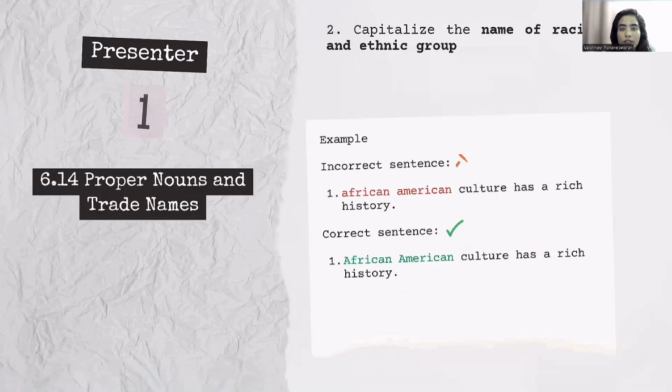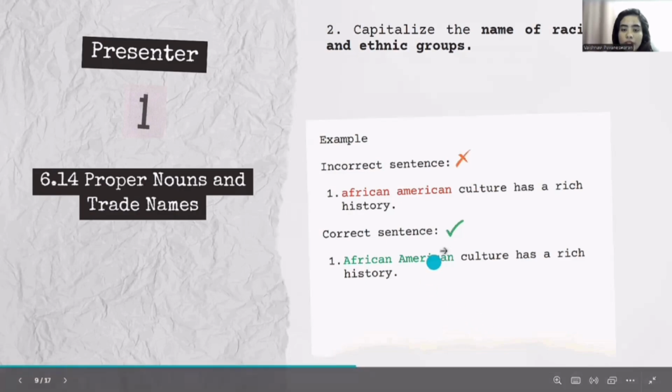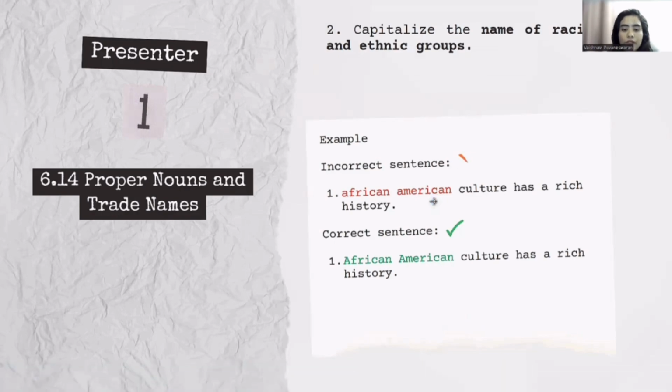The next rule is we should capitalize the names of racial and ethnic groups. For example, the incorrect sentence: African American culture has a rich history. From here, we can see that African American is an ethnic group, so we have to capitalize it.